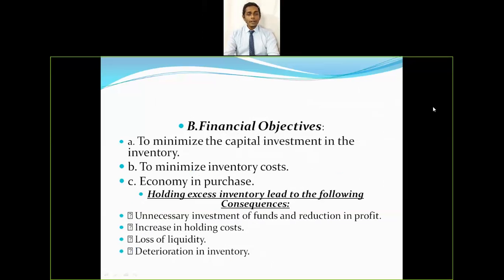Now let's try to understand what the financial objectives are. Basically, there are three financial objectives. First one is to minimize the capital investment in the inventory. Second is to minimize inventory cost, and third is economy in purchase.